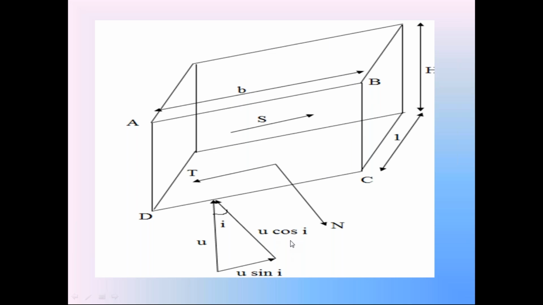We already resolved the weight into two components: normal component N in the downward direction and tangential component T. The pore water pressure U is also resolved into the normal component U cos i and the tangential component U sin i. Now, using this diagram, we are going to prepare the factor of safety in the third condition, the steady seepage flow condition.